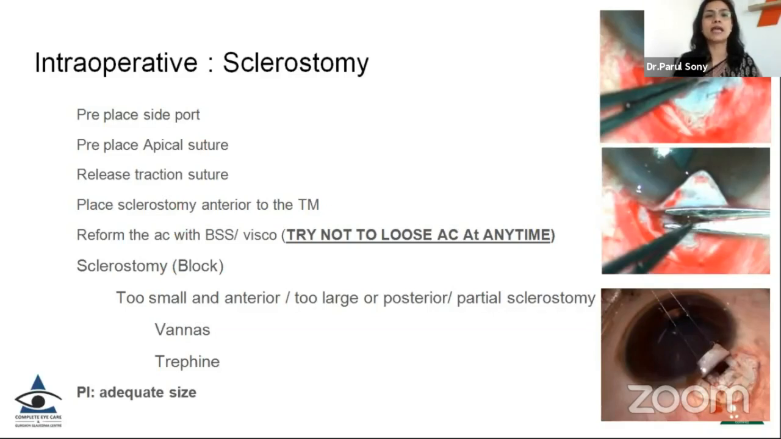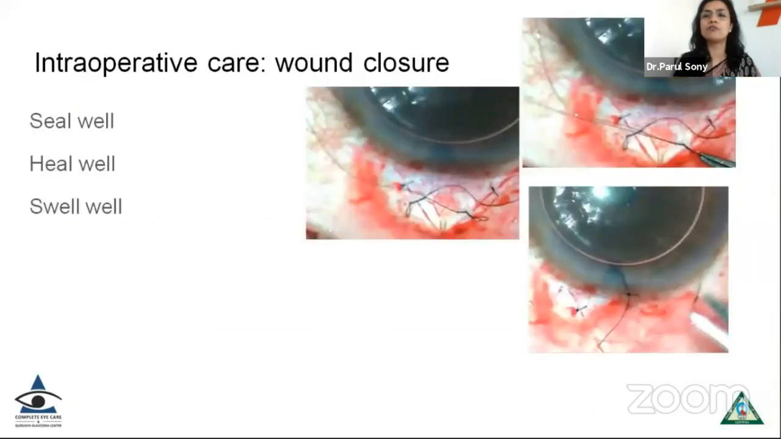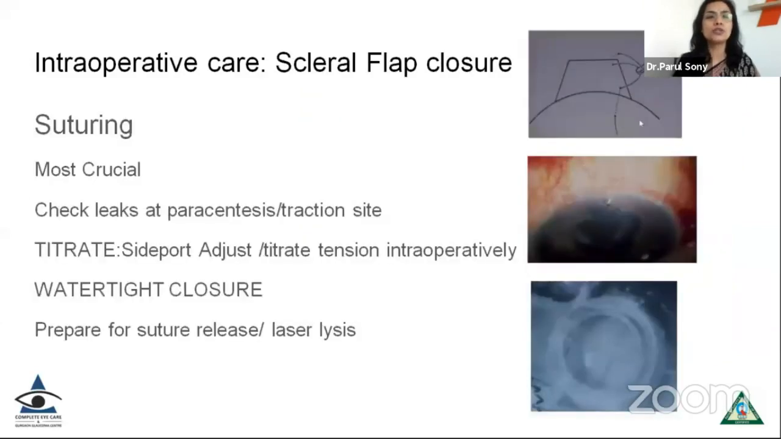So pre-place a side port, pre-place an apical suture once you have made a scleral flap and before you are doing a sclerostomy. Do not go in for a very small or very big sclerostomy. Using Vannas or Trifine is your choice, and reform the anterior chamber with BSS or viscoelastic if you wish. Now, it's an unsaid rule that the trabeculectomy blebs which are sealed well, they heal well, and they survive well. So suturing is the most crucial part of trabeculectomy.